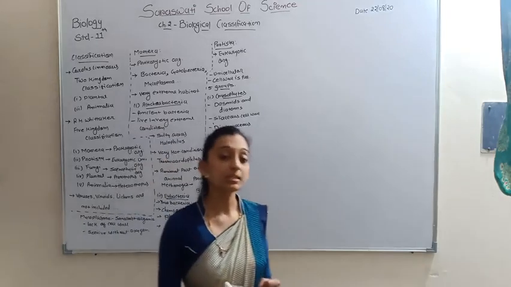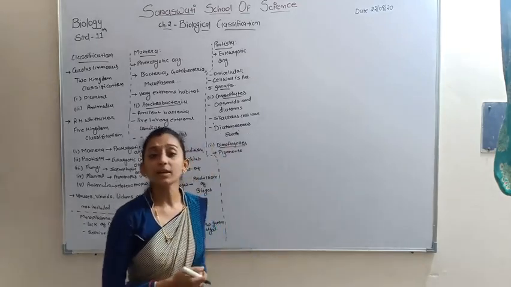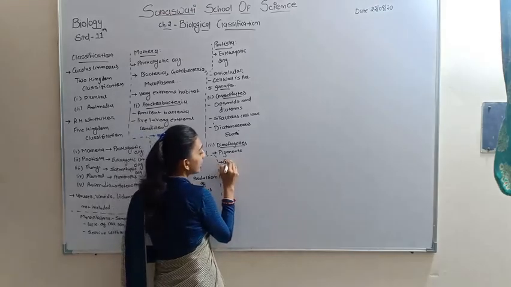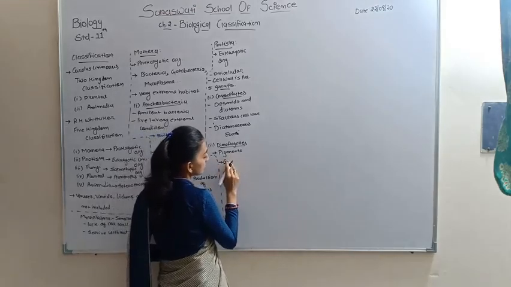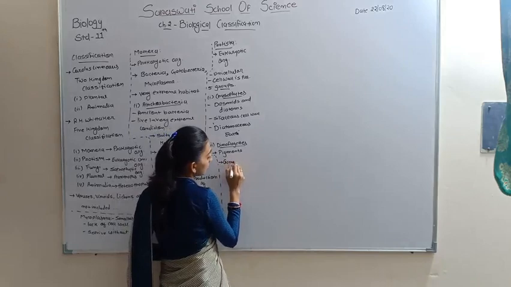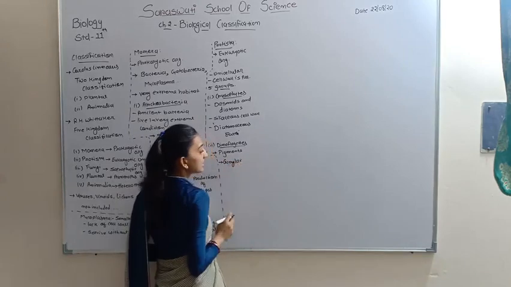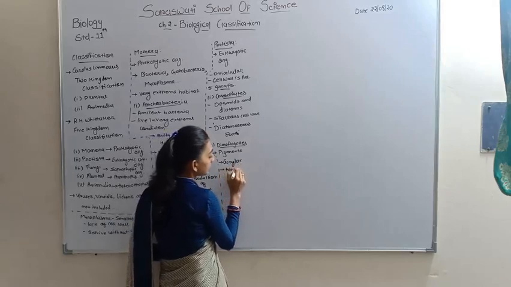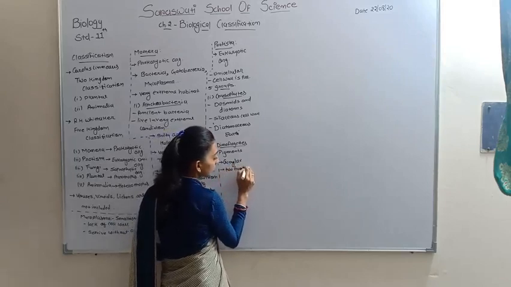So the sea appears blue and violet in color. Gonyaulax is the best example of dinoflagellates, and it has two flagella.